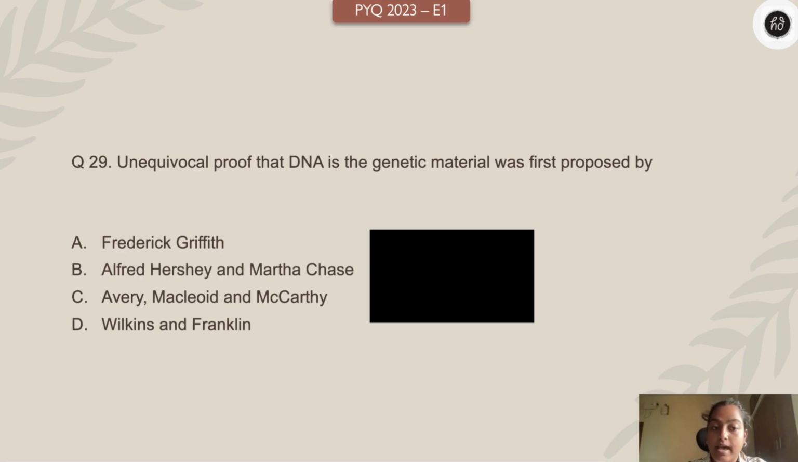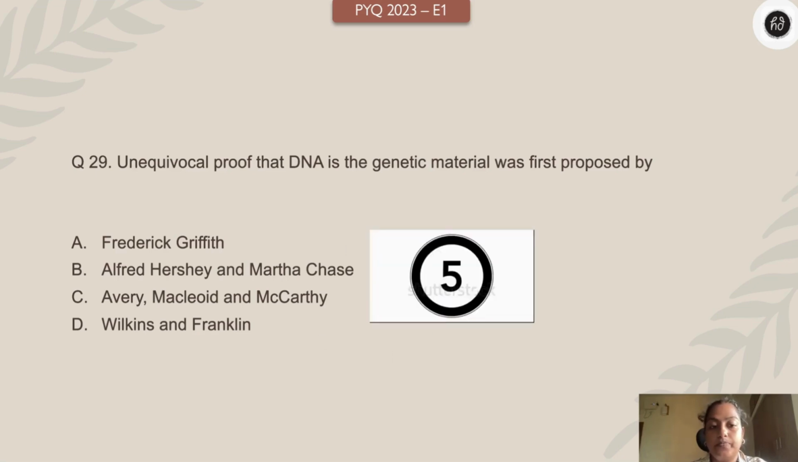The unequivocal proof that DNA is genetic material was first given by whom? Frederick Griffith, Alfred Hershey and Martha Chase, Avery, McLeod and McCarty, Wilkins and Franklin. Your time starts. 3, 2, 1 right now. Come on, kiddos, one of the important ones.